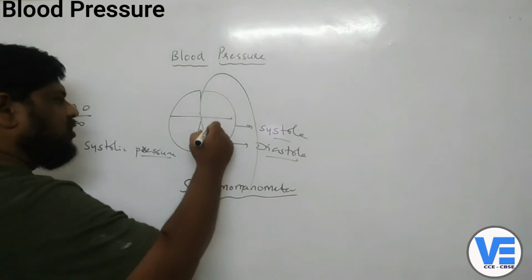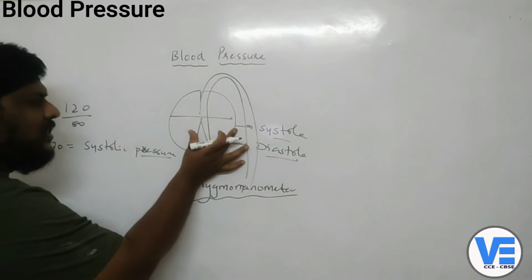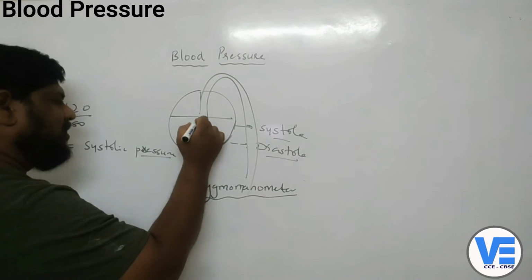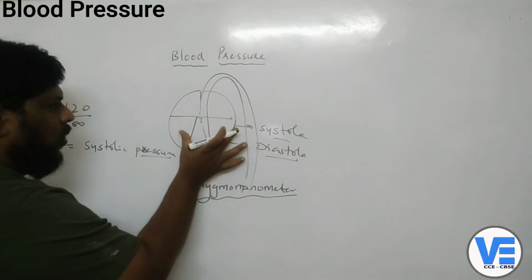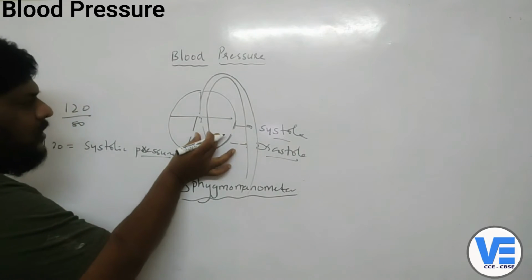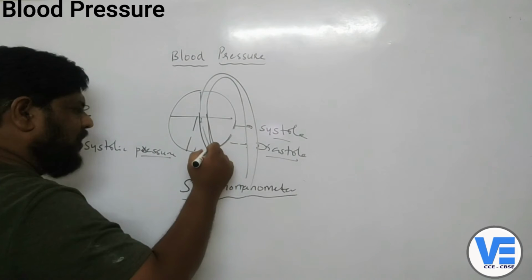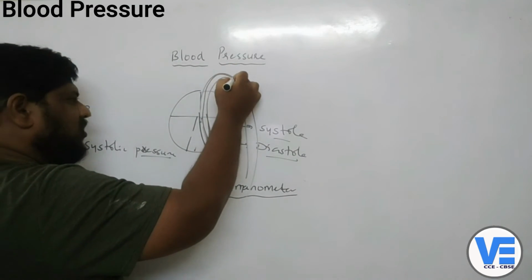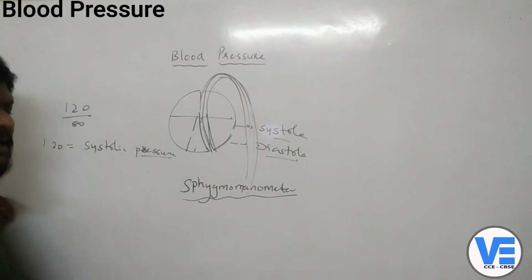So if there is no pressure, can the blood come out? No. When the ventricles contract, and these ventricles are a bit thicker and their space is larger than the right ventricle, when they compress, the blood flows with great pressure outside, and it comes into the blood vessel, that is the systemic aorta.